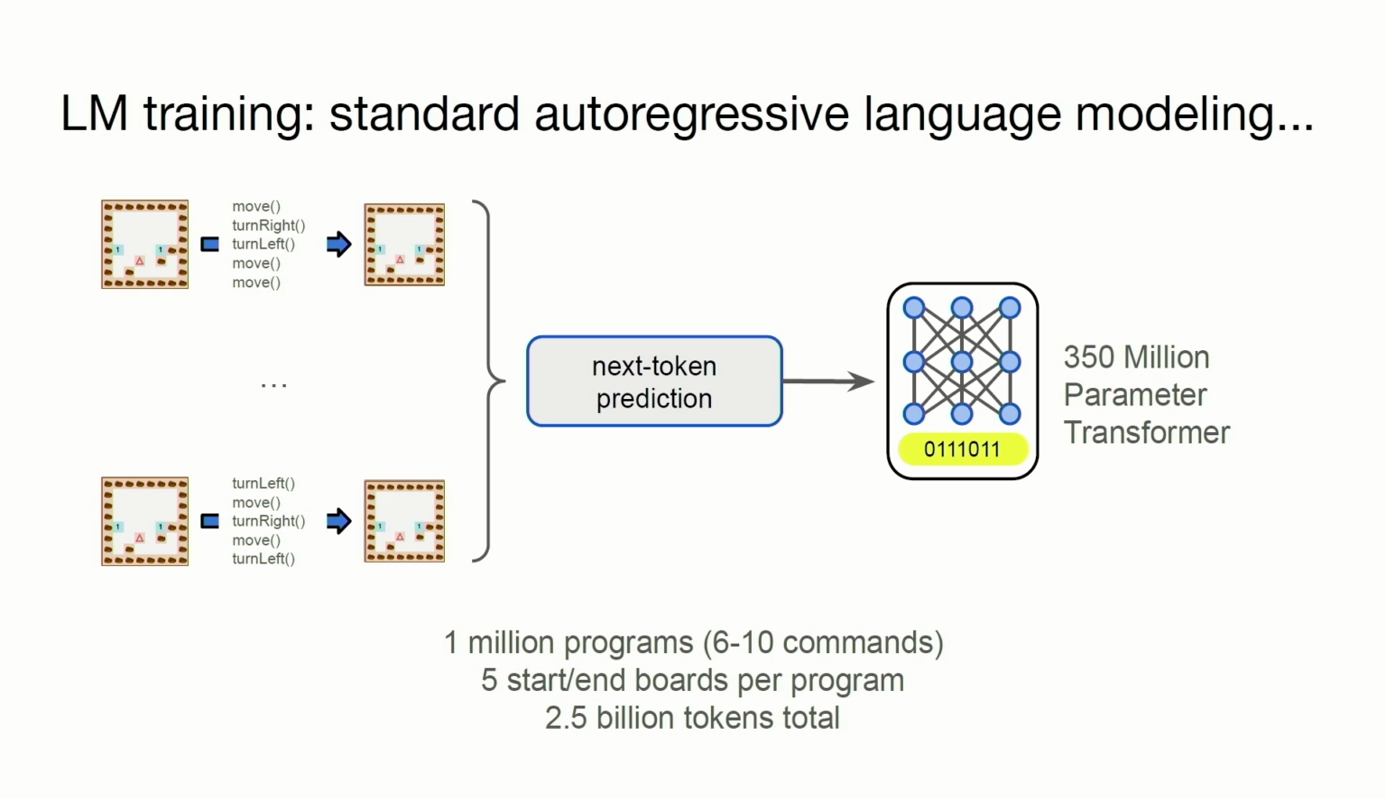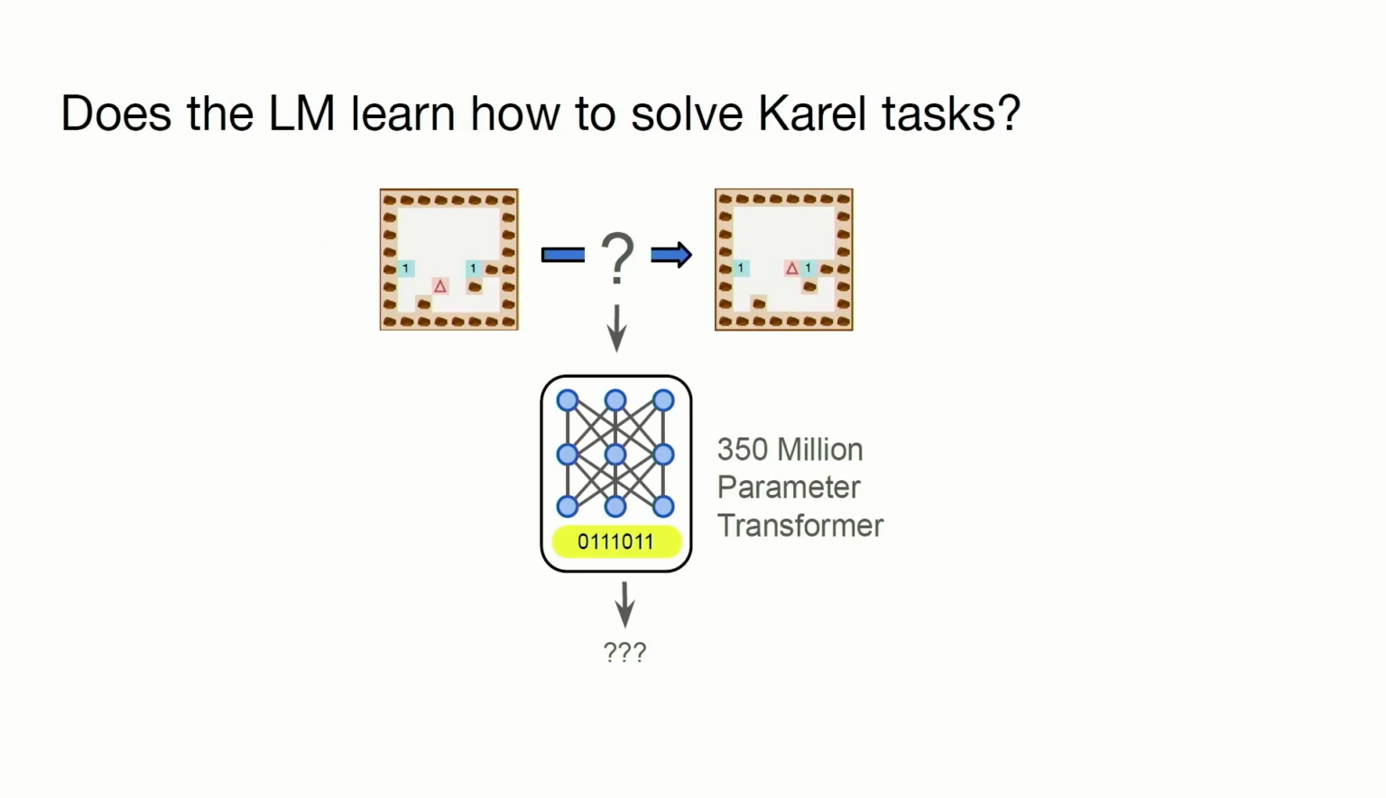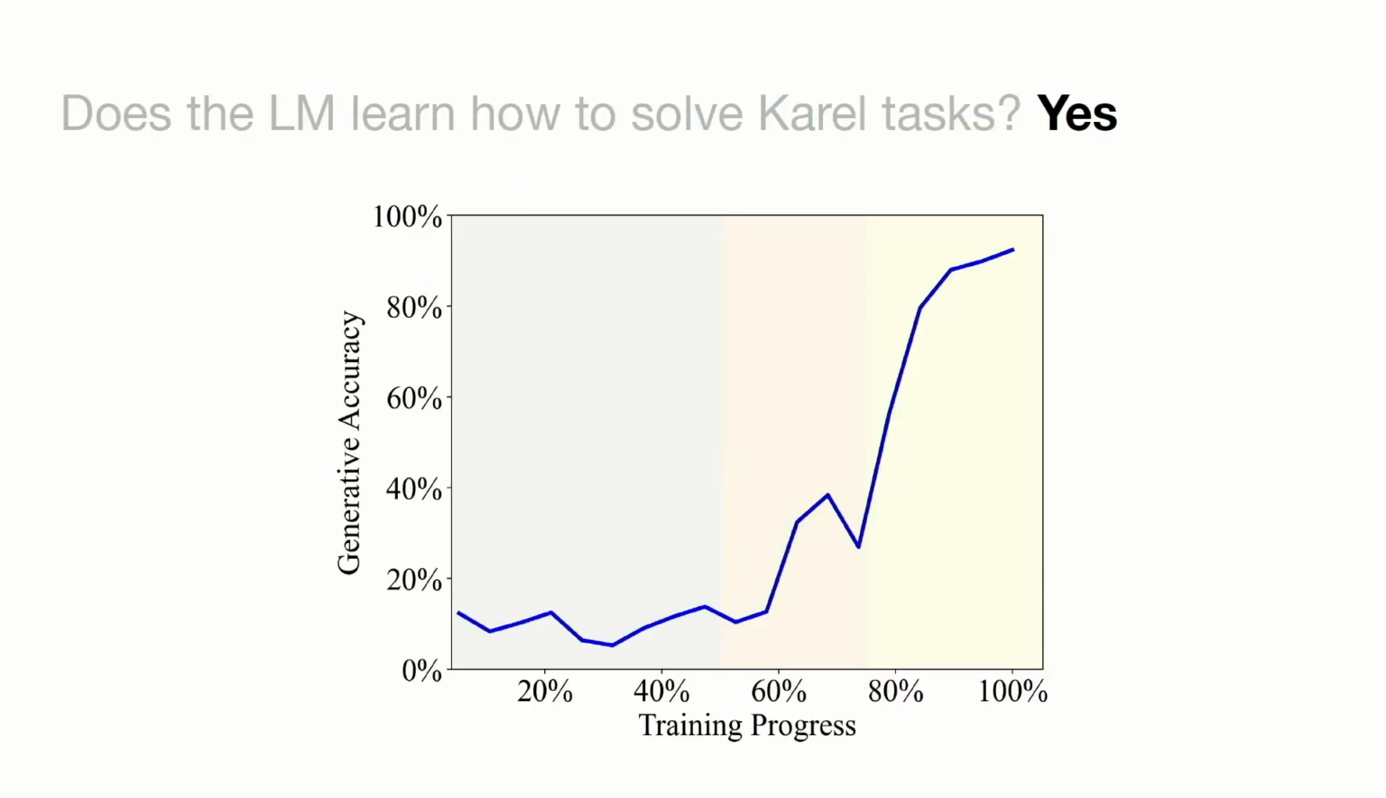We're going to give it a bunch of examples of Carol tasks, and then just train it using standard pre-training. That's nothing fancy happening there. And then we can ask, does the language model learn how to write Carol programs? I'm going to give it a completely new Carol task that it's never seen before. I'm going to have it generate text, and I'm going to see, does the program, when executed, map the input to the output? And of course, the answer is yes.